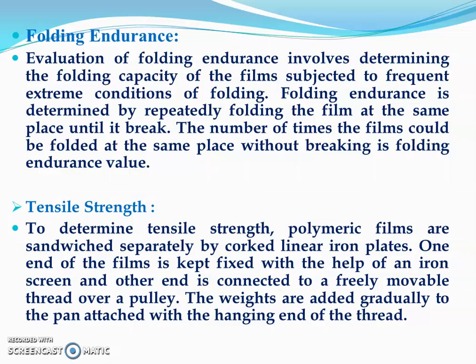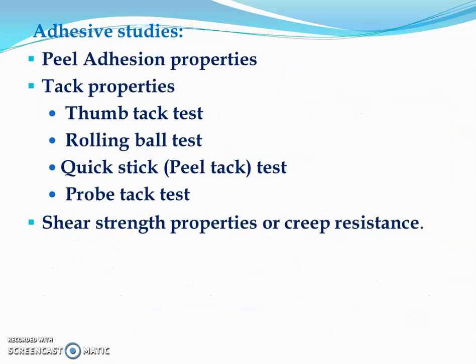So the next one is the tensile strength. To determine the tensile strength, polymeric films are sandwiched separately between cork-lined iron plates. One end of the film is kept fixed with the help of an iron clamp, and the other end is connected to a freely movable thread over a pulley. The weights are added gradually to the pan attached to the hanging end of the thread.